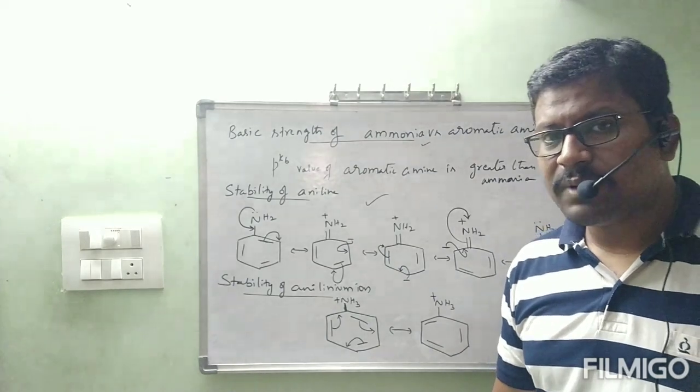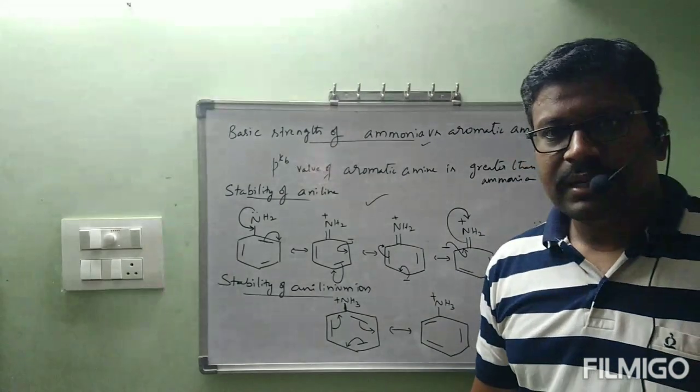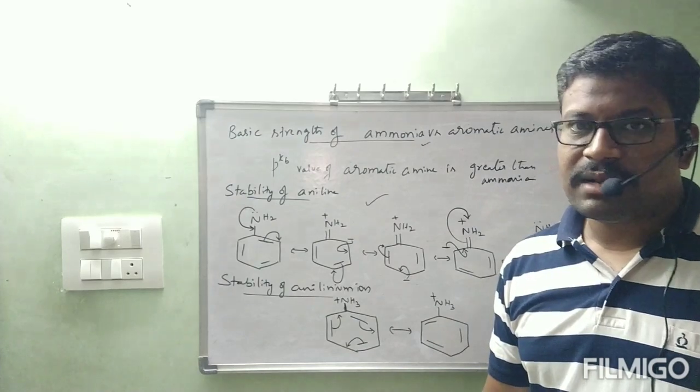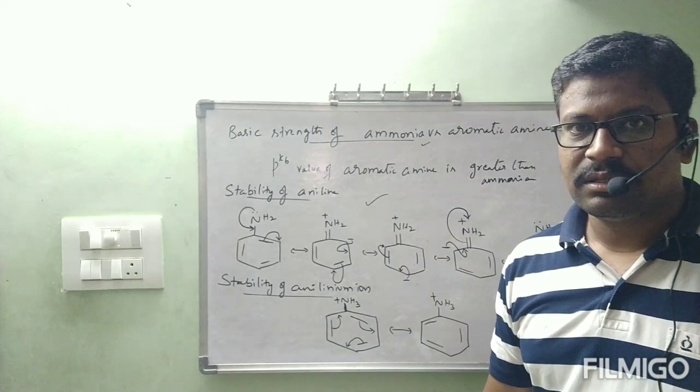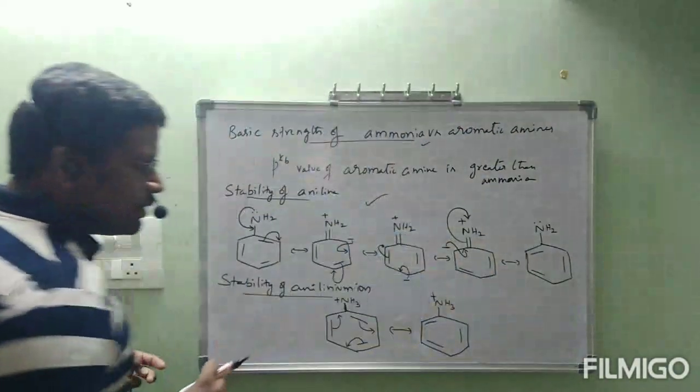So when compared to ammonia, aniline, that is aromatic amines, are less basic than ammonia, and ammonia is less basic than aliphatic amines. This is the order. I will write that order. I am going to erase this one.